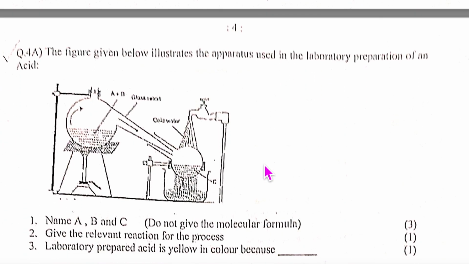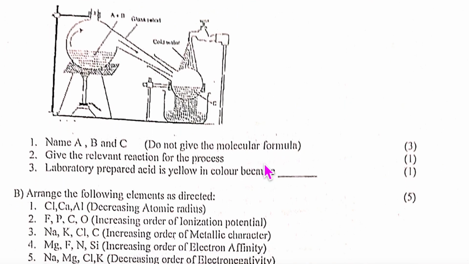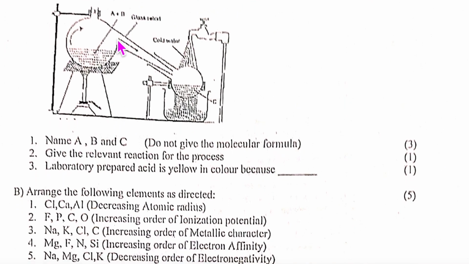difficult for the examiner. Anyway, what is this laboratory preparation of? Isn't it HNO3? What is A? What is B? And what is C? C is nitric acid. A plus B, this is nitro plus concentrated. Now the thing is that A plus B they are saying. They should have written over here one is solid and one is liquid. Then it becomes easier. Sometimes they can give you A as liquid and B as solid. Understood, right? If you write molecular formula, you will get a 0.